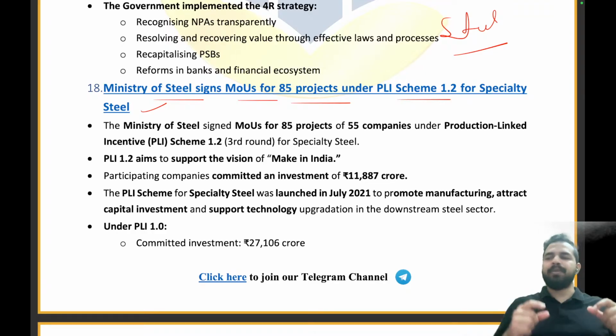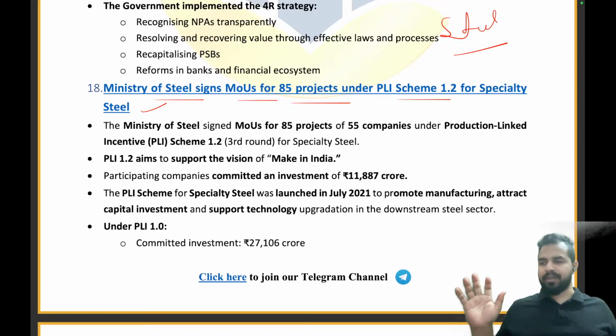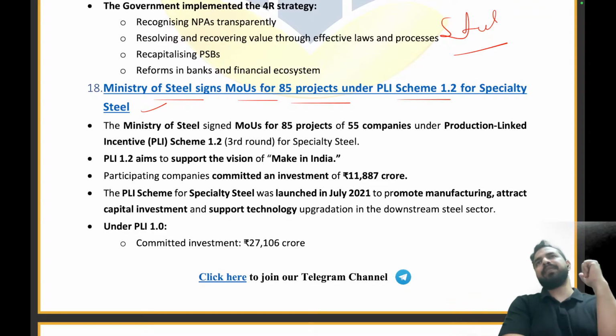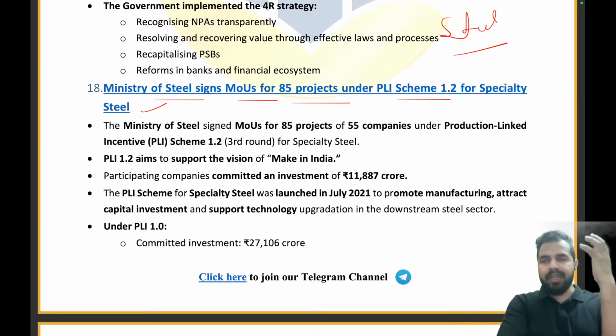और ये special steel इंडिया में नहीं बनता, ये special steel we import from the outside countries. So government said that see when we are really working in these areas, and we all know that we have the special steel requirement, why not we just create it on our own? Why are we dependent on the others? That's where Government of India said to all the steel makers, hey, my dear steel making company, please ensure that we are also focusing on producing special steel, right? You produce the specialty steel and I will be providing you the subsidy for that. So that is why they came up with the PLI scheme 1.2 for specialty steel.